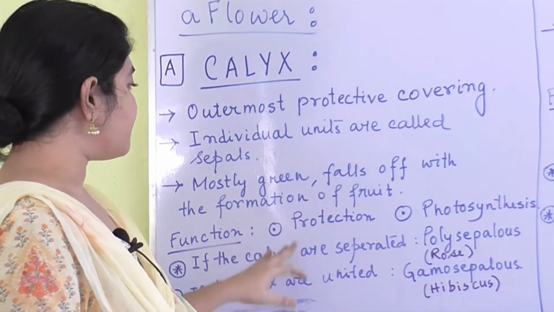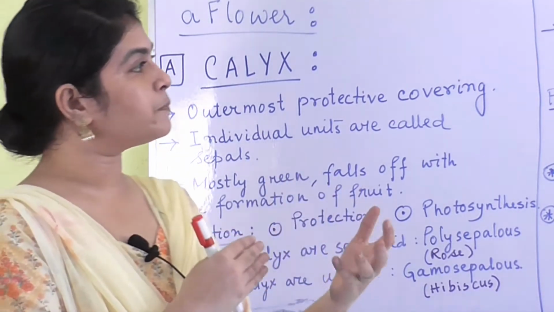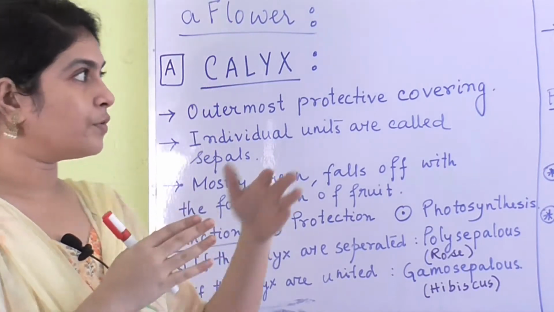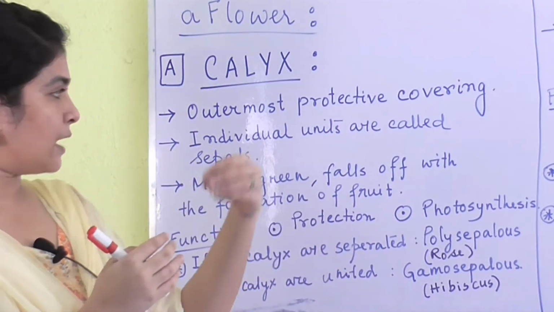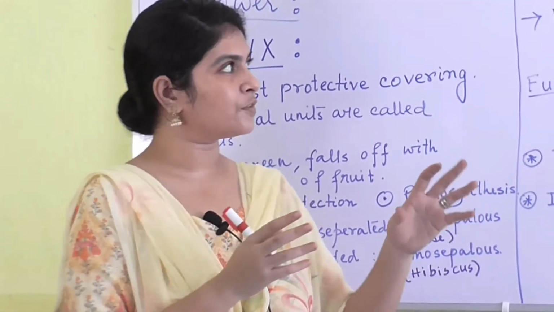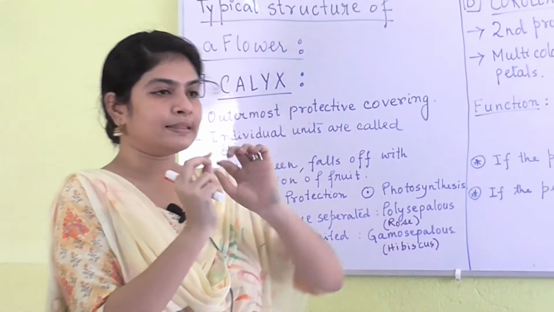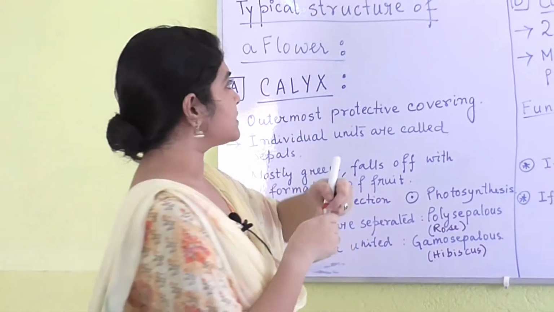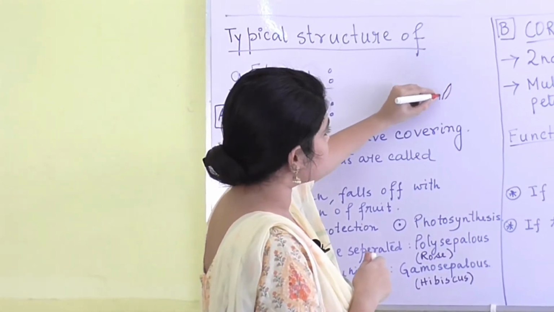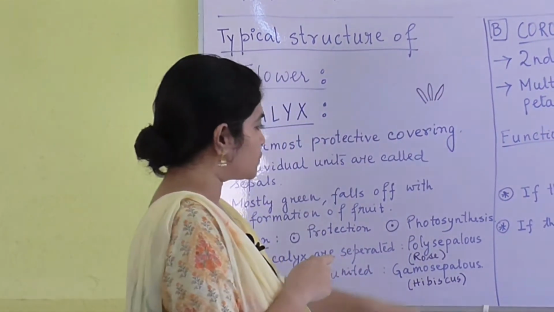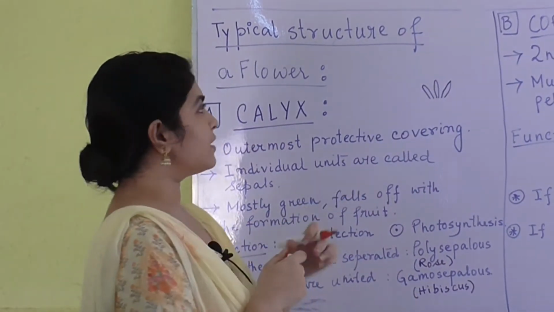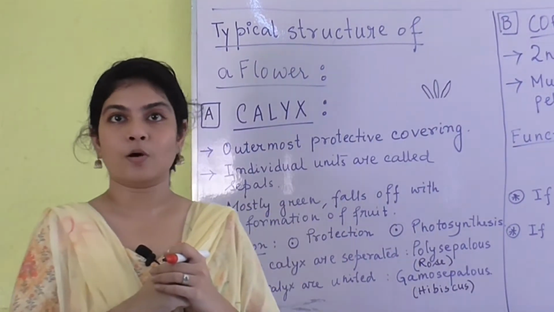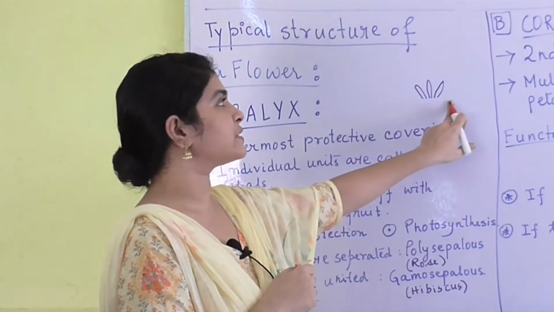Now we are going to talk about the different types of sepals. We can see different types of flowers. Number one, if you consider rose, you will see that the sepals are separated. Each of those sepals is separated. When they are separated, they are known as polysepalous. So we find this in the case of rose.